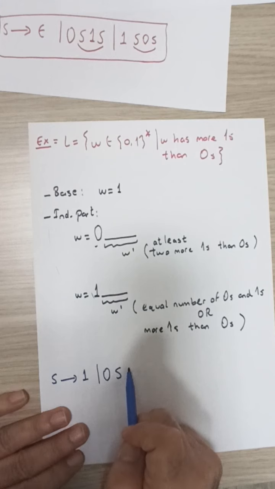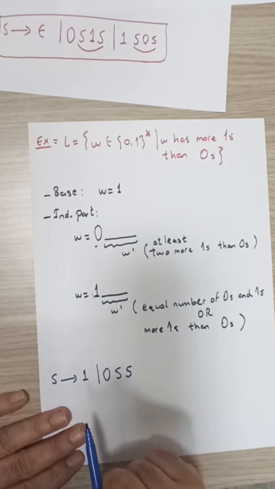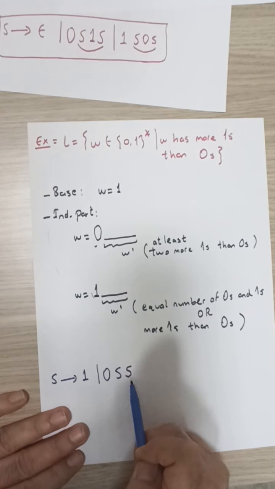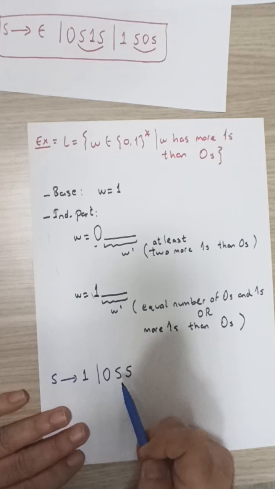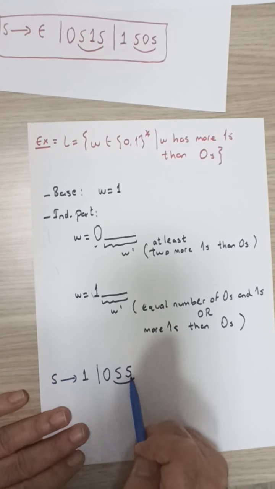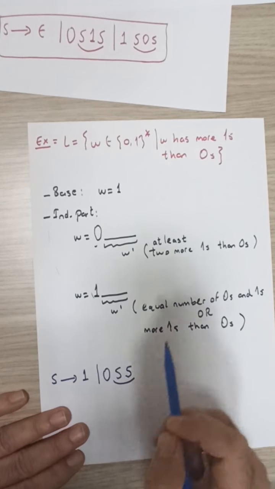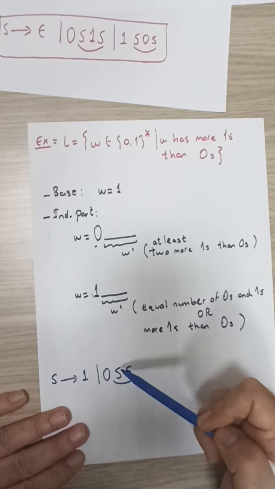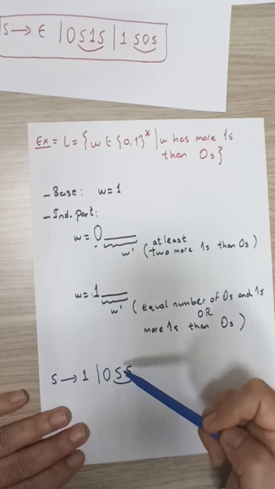But what we can do is we can add yet another string S afterwards, so that we get a rule that says 0SS. In this string now we can see that S followed by S generates all such strings W prime, because in S itself there's at least 1 more ones than zeros.